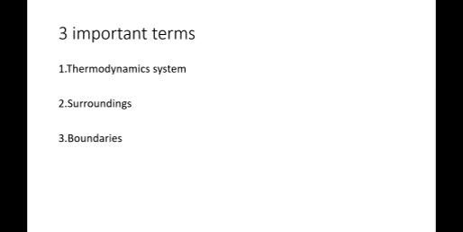In thermodynamics, there are three very important terms needed for a better understanding of the first law of thermodynamics. First is the thermodynamic system. A thermodynamic system is a body of matter confined in space by defined boundaries, which separate it from its surroundings. And the second and third terms needed are surroundings and boundaries.